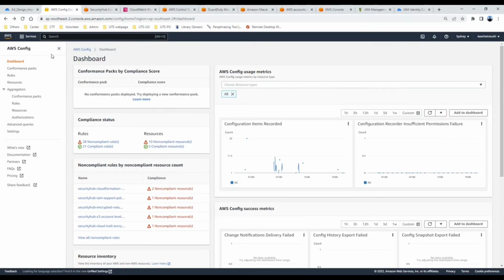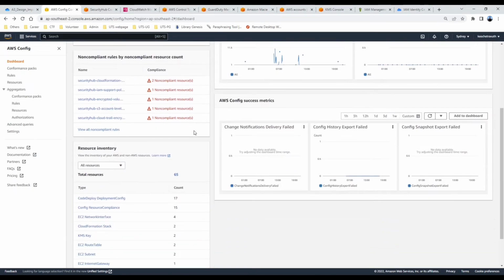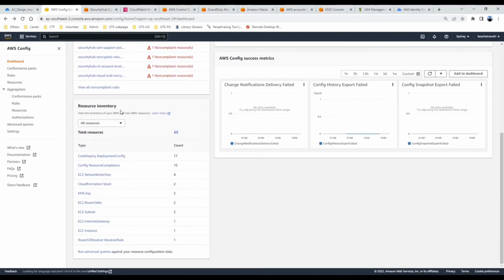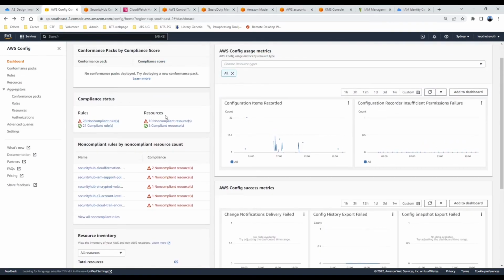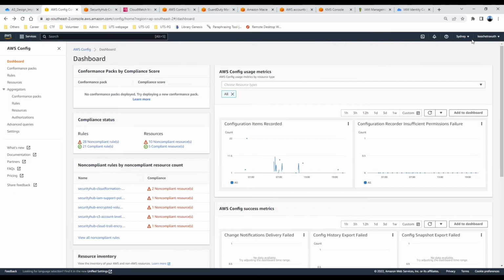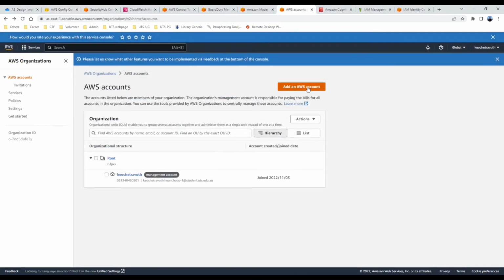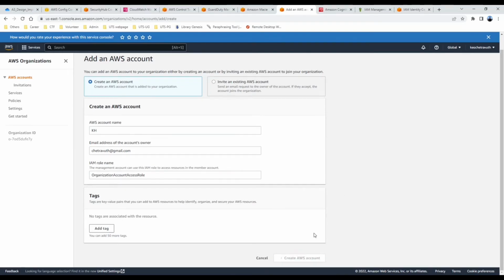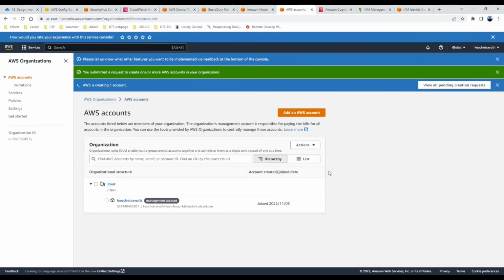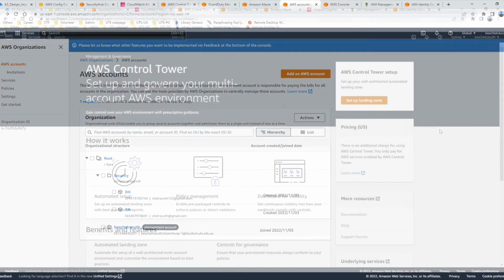AWS Config is one of the compulsory services that must be set up at the beginning to record configuration items and control resource inventory. It can also show the compliant and non-compliant rules and resources status as shown on this dashboard. AWS Organizations can be used to manage all AWS accounts and organize them into different organizational units. Different policies can be applied to different OUs. It will take a few seconds to load, and here is the management account in root OU, and other two accounts in the security OU are shown.